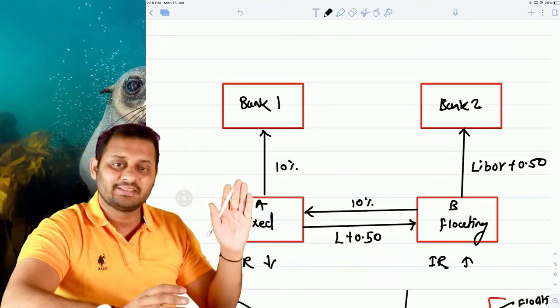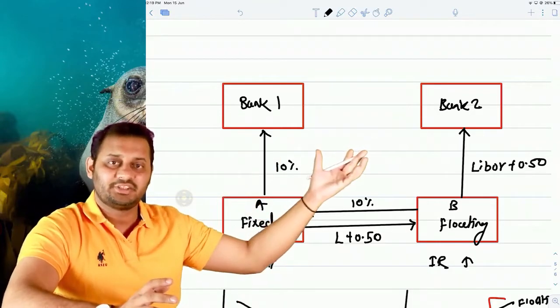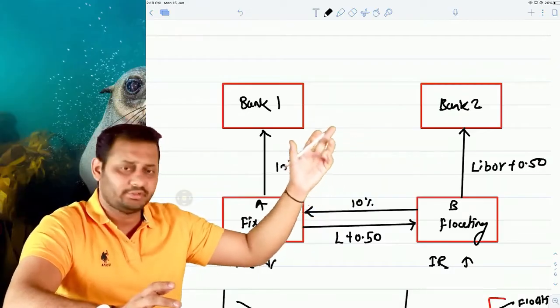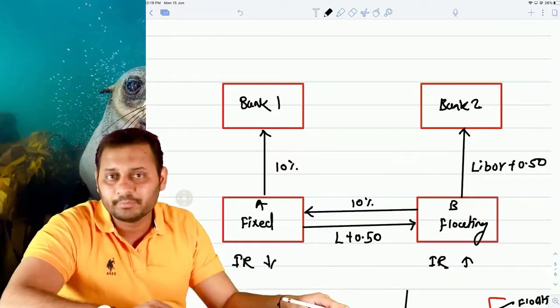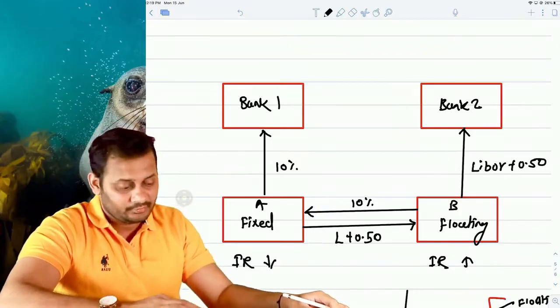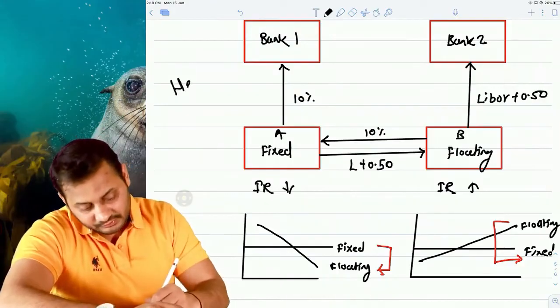You will be paying the same amount, fixed or floating, to the banks, but these streams of payment will be exchanged by these two parties, and the swapping has happened. Got it? So this is called an interest rate swap, but this is only in case of hedging.